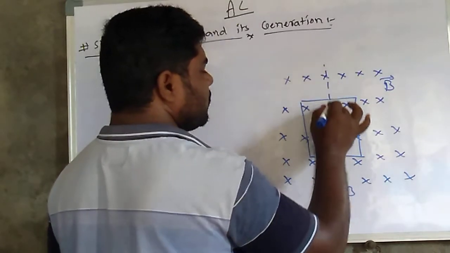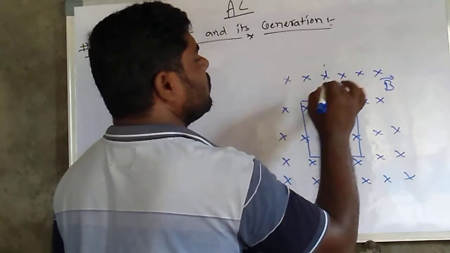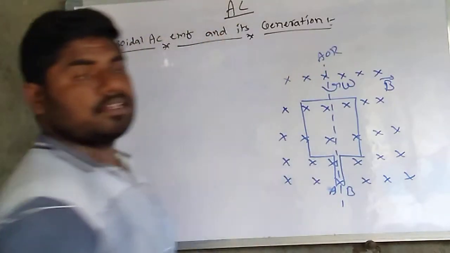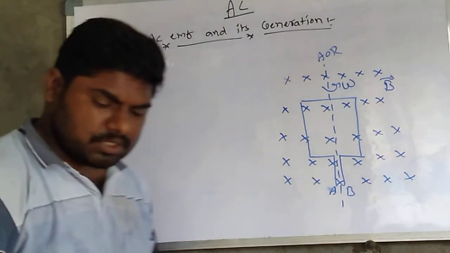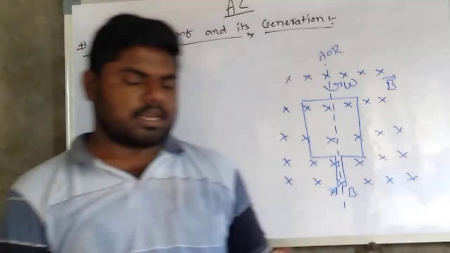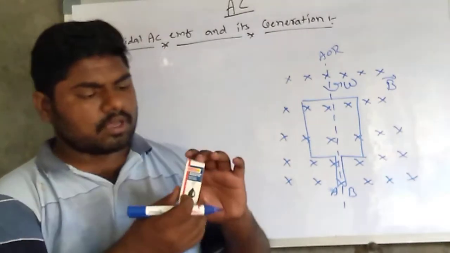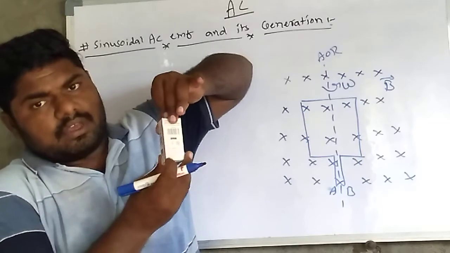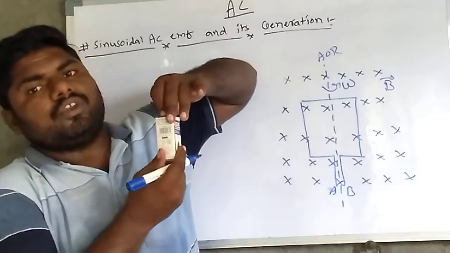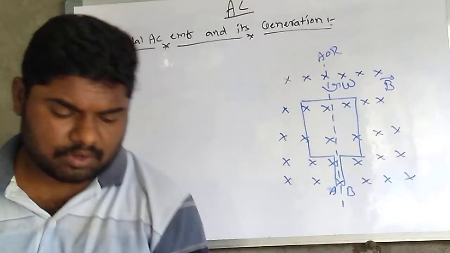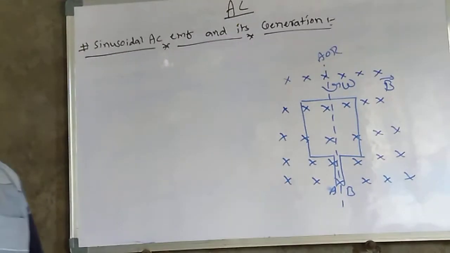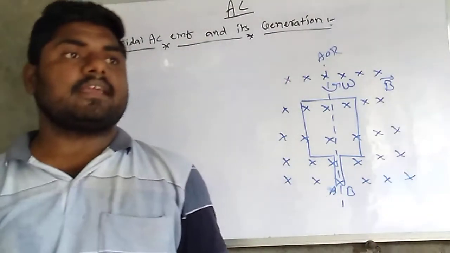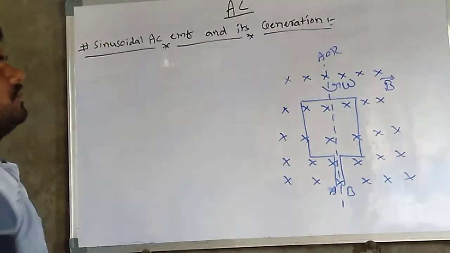This coil rotates about this axis, the axis of rotation, with uniform angular speed omega. When a coil is rotated at uniform angular speed in a magnetic field, an EMF is produced.